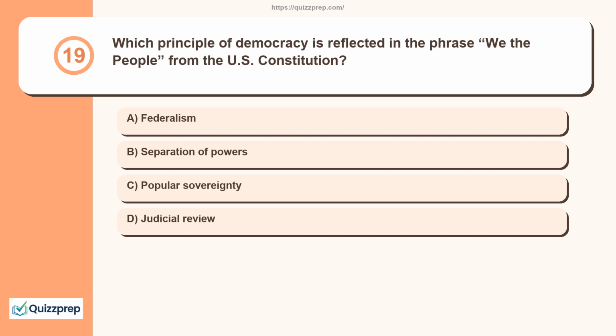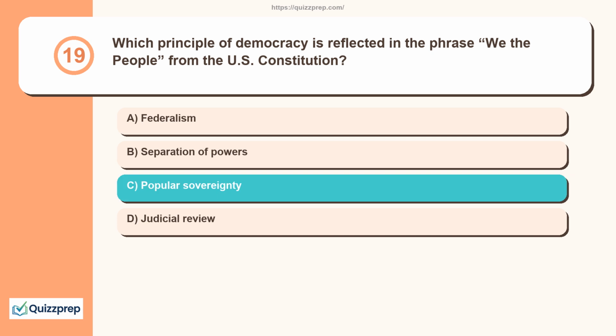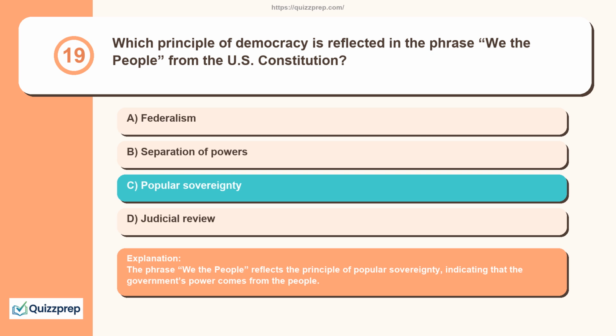Question 19. Which principle of democracy is reflected in the phrase, "We the people," from the U.S. Constitution? Federalism, separation of powers, popular sovereignty, judicial review. The phrase "We the people" reflects the principle of popular sovereignty, indicating that the government's power comes from the people.